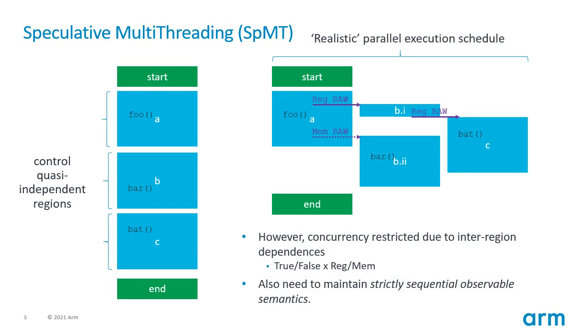Of course, any inter-region dependencies must be respected, such as any true dependencies through registers or memory. There may also be a requirement to preserve the sequential observable semantics of the original code, requiring each region to commit its results in program order, even though they may execute out of order. These dependencies and ordering constraints must be handled efficiently within any speculative multithreading system.